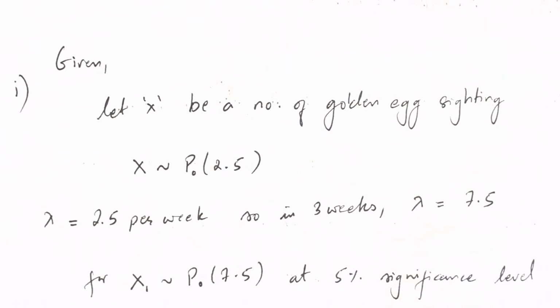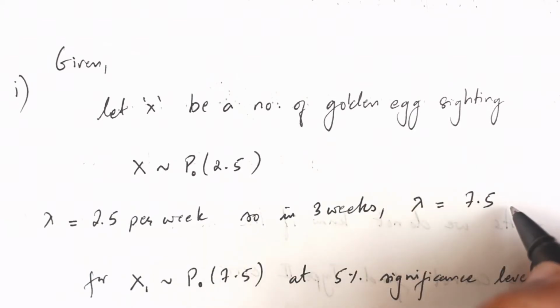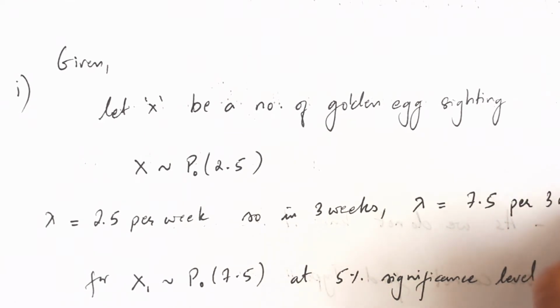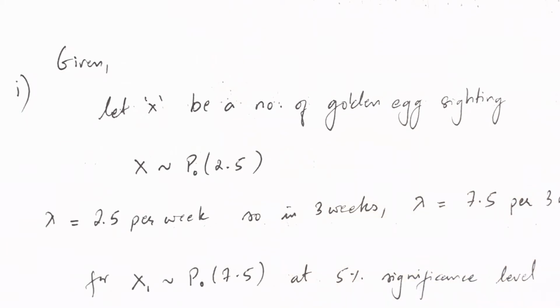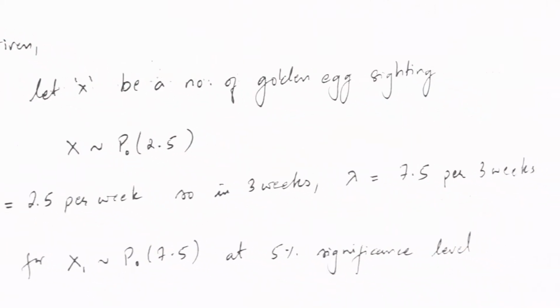You just multiply it by 3. So that's the new lambda per 3 weeks.